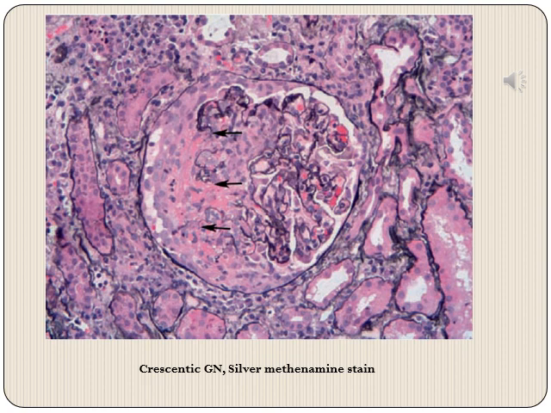On the left side we can also see some pale colored cells which are parietal epithelial cells, and some dark blue colored cells which are inflammatory cells, and also there is presence of this bright eosinophilic material which is fibrin. And this crescent, as you can see, is almost obliterating the Bowman space and compressing the underlying glomerulus, whereas on the right side of the glomerulus it is somewhat preserved.